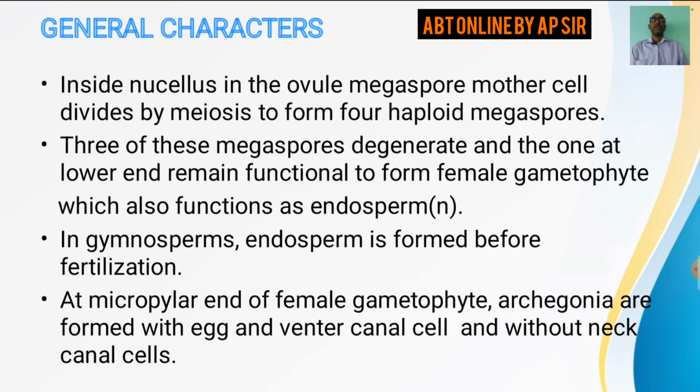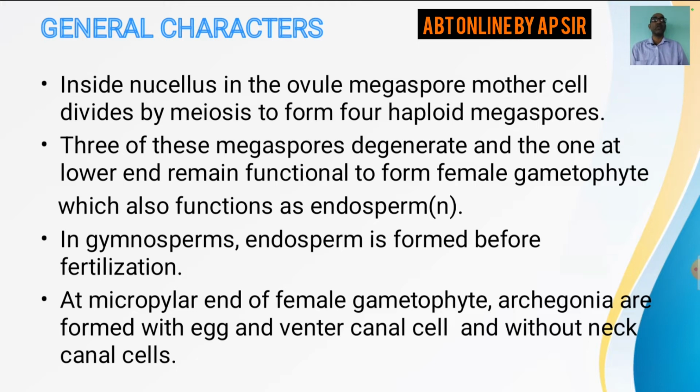Now inside the nucellus in the ovule, the megaspore mother cell divides by meiosis to form 4 haploid megaspores. The megaspore mother cell undergoes meiosis to form 4 haploid megaspores. Where does it occur? It occurs inside the ovule. Now 3 of these megaspores degenerate and the one at the lower end remains functional to form the female gametophyte.